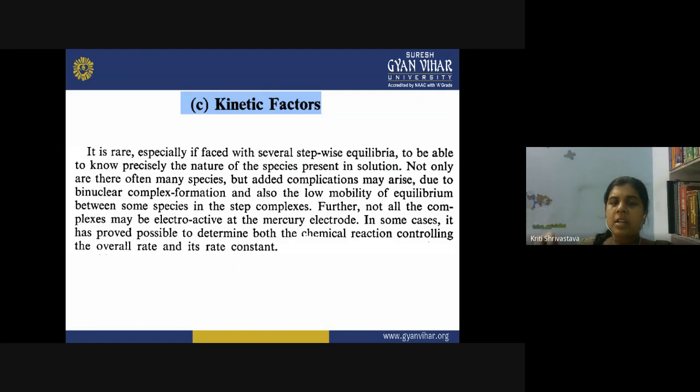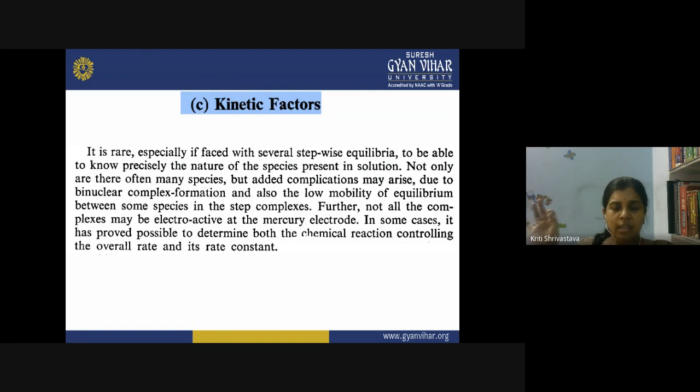So what happens then is that at any instance of time, so many complex species are present in the solution, and it becomes really difficult to tell which species is going in which direction. What will be the behavior of all these different moieties? Not all the complexes may be electroactive at the mercury electrode. Suppose four different complexes are intermediates in my complex formation, formed in different steps. It is not necessary that each of them will react on the electrode. They are not all necessarily electroactive.